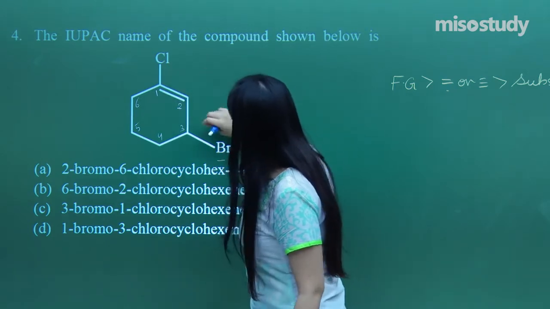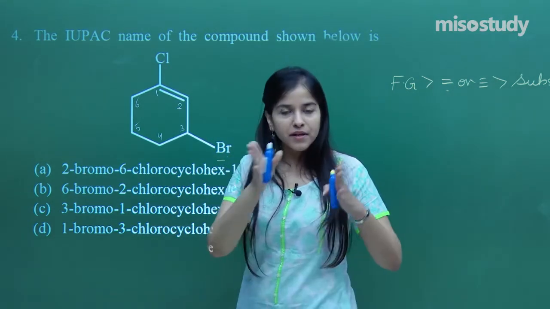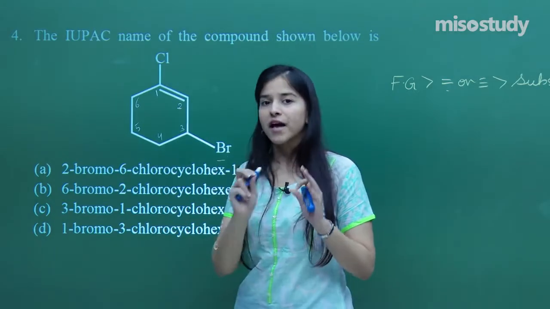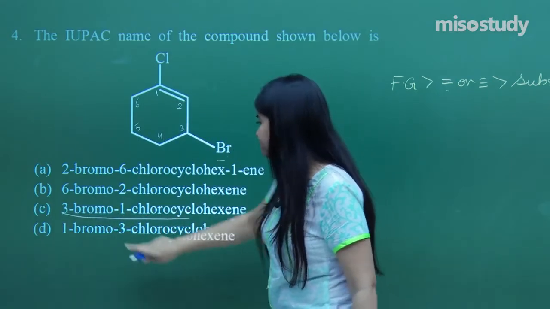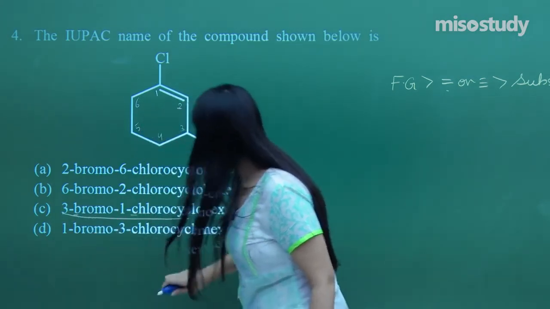So I've got 1 chloro, I've got 3 bromo. So definitely 3 bromo will be coming first. After that it would be 1 chloro on the basis of alphabetical order. So I think this option is correct. 3 bromo, 1 chloro as per the alphabetical order.